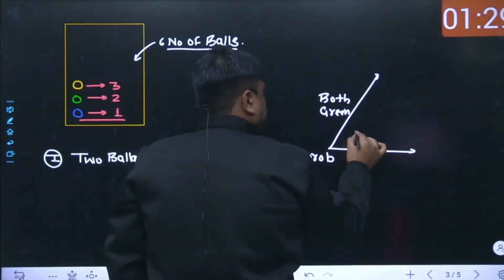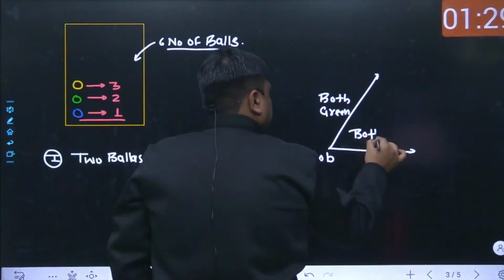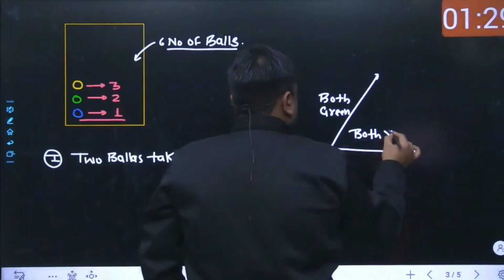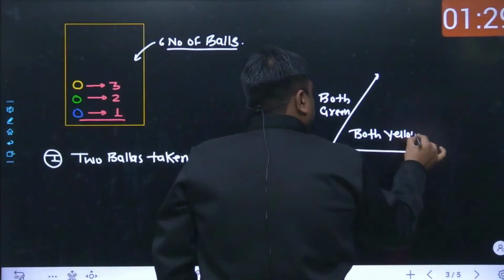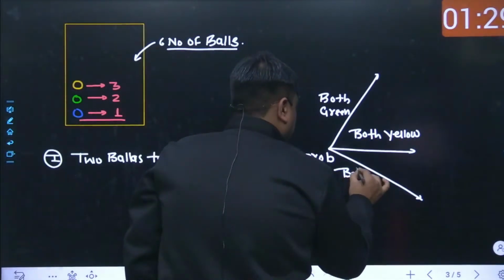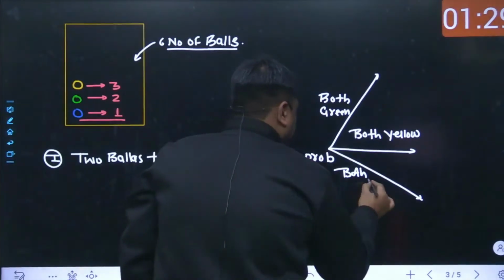The second question: both are yellow. Third question: both are blue.